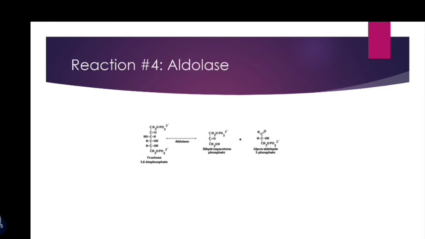In step 4, fructose 1,6-bisphosphate will change into dihydroxyacetone phosphate and glyceraldehyde 3-phosphate, and this reaction is done with the help of aldolase enzyme.